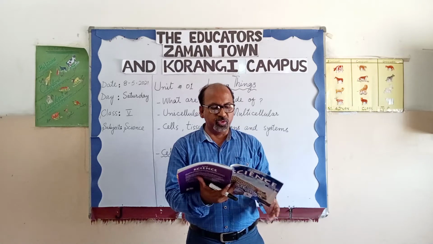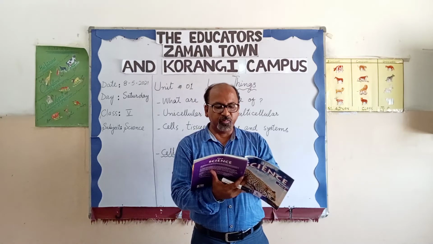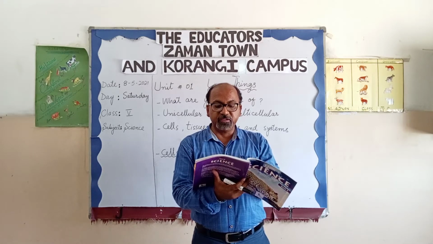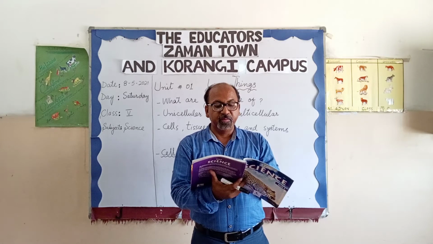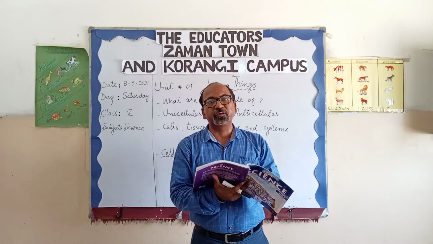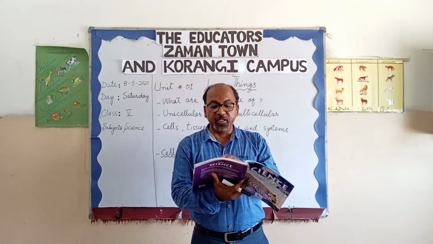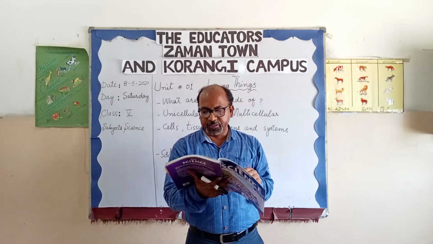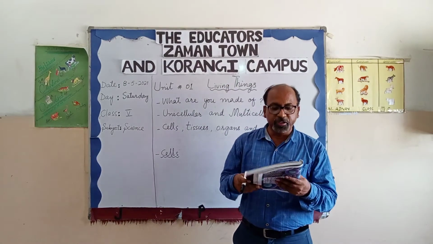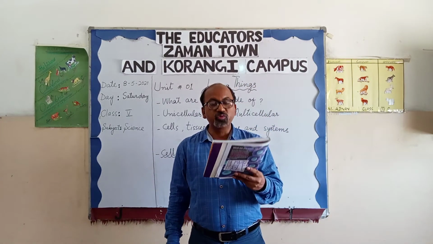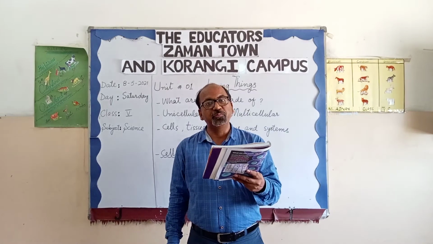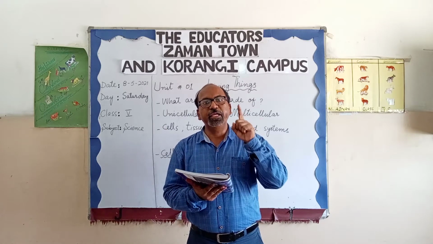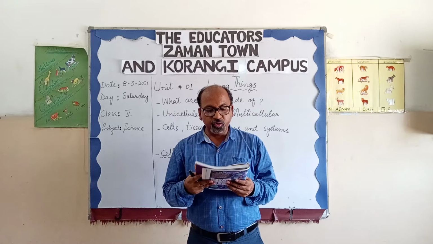So let's read from your book as well. Human and animals are multicellular, which means that their bodies are made of more than one cell. Billions and trillions of cells, to be specific, and each is performing a specific job. However, many organisms like the amoeba are unicellular. It's an example of a unicellular organism. There are a lot of other examples of unicellular organisms like protozoa, fungi, alga, paramecium, euglena, chlamydomonas, and a lot of other organisms which are having only a single cell. So they are called unicellular organisms.